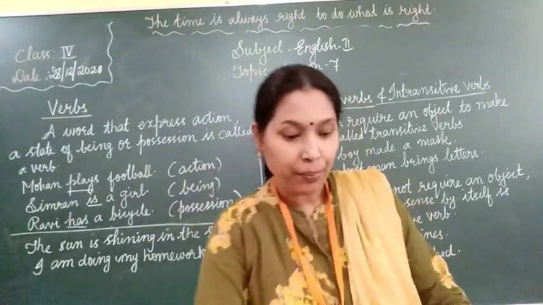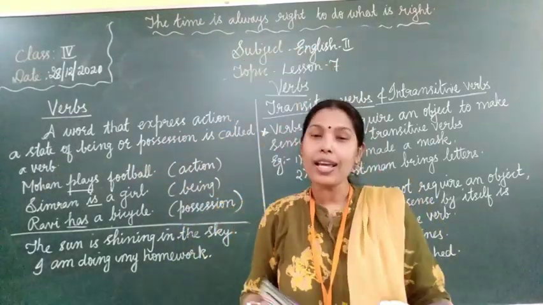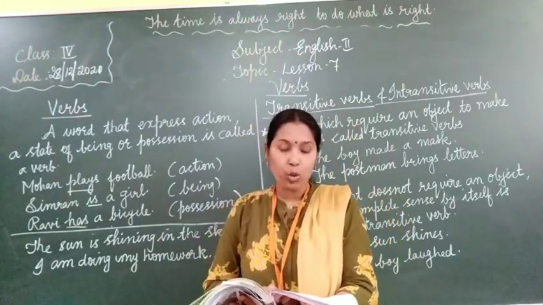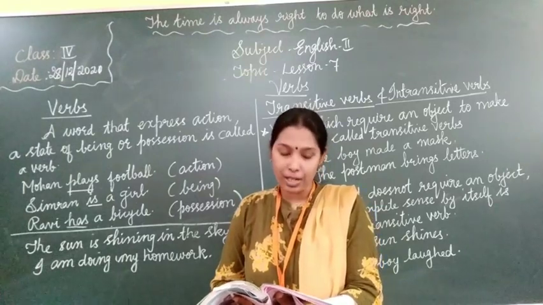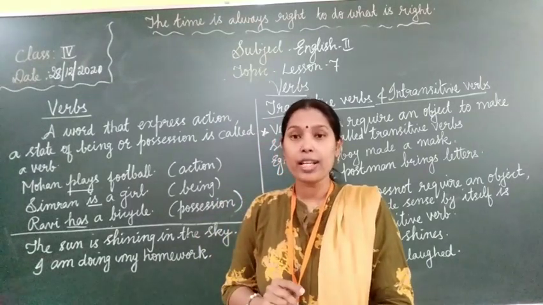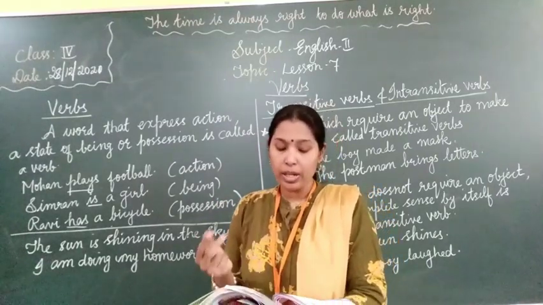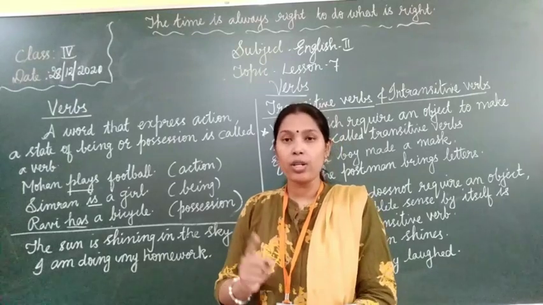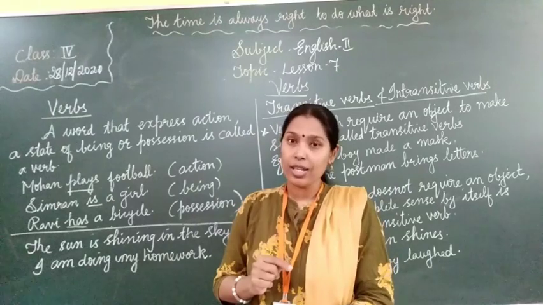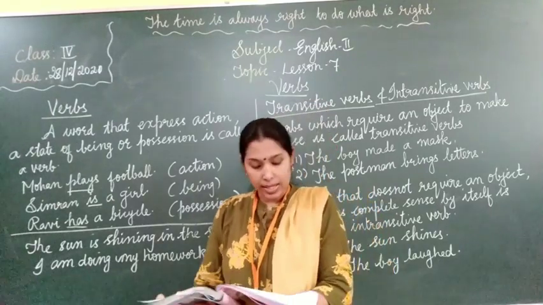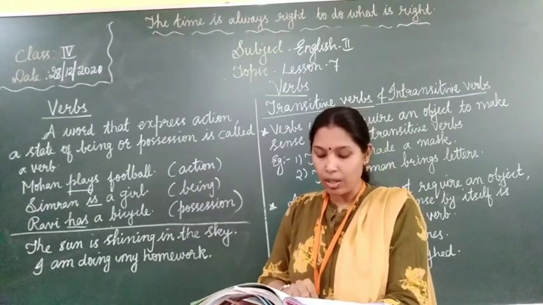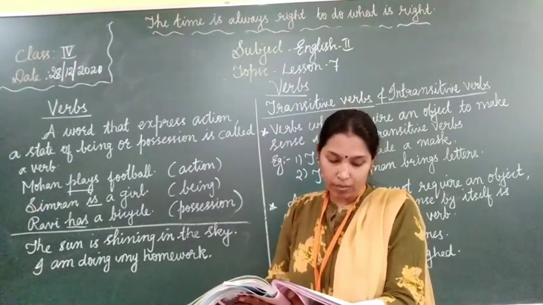Okay? Next, verbs cannot be always expressed with one word. Many verbs are made up of 2 or 3 words. One is the main verb and others are auxiliary verbs. Okay? One will be the main verb and the others are auxiliary verbs. Auxiliary verbs means helping verbs. Okay? See, the verbs that combine themselves with the main verb are called auxiliary verbs or helping verbs.